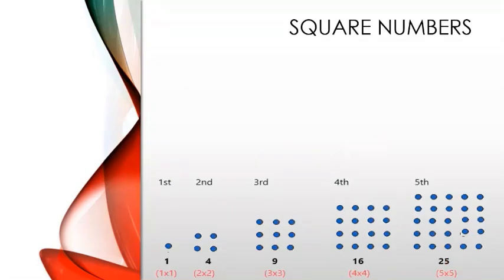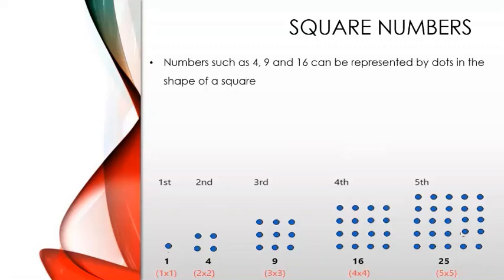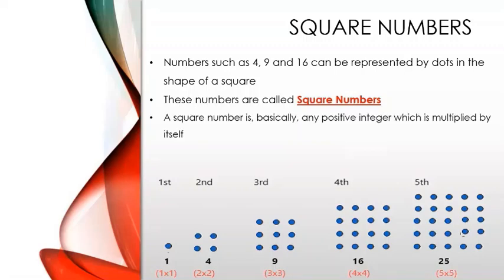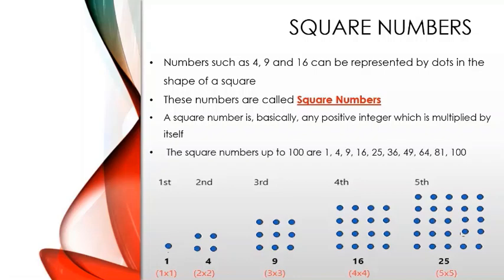Now, let us learn about square numbers. Numbers such as 4, 9 and 16 can be represented by dots in the shape of a square. These numbers are called square numbers. A square number is basically any positive integer which is multiplied by itself. The square numbers up to 100 are 1, 4, 9, 16, 25, 36, 49, 64, 81 and 100.